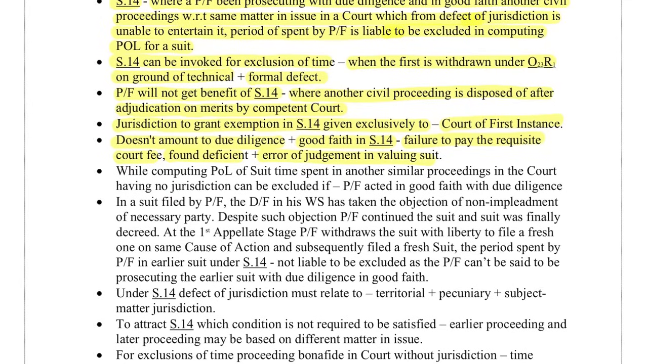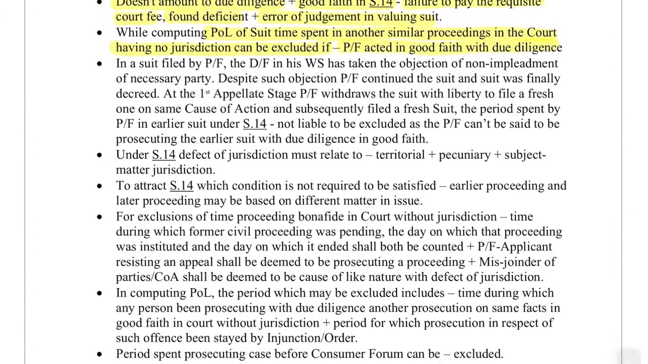While computing the period of limitation of a suit, time spent in another similar proceeding in a court having no jurisdiction can be excluded if the plaintiff acted in good faith with due diligence. In a suit filed by the plaintiff, the defendant in his written statement has taken the objection of non-joinder of a necessary party. Despite such objection, the plaintiff continued the suit and the suit was finally decreed. At the first appellate stage, the plaintiff withdraws the suit with liberty to file a fresh one on the same cause of action and subsequently files a fresh suit. The period spent by the plaintiff in the earlier suit under Section 14 is not liable to be excluded, as the plaintiff cannot be said to be prosecuting the earlier suit with due diligence and in good faith.